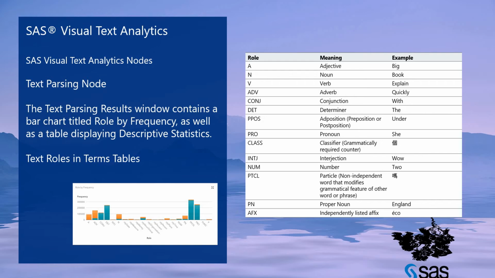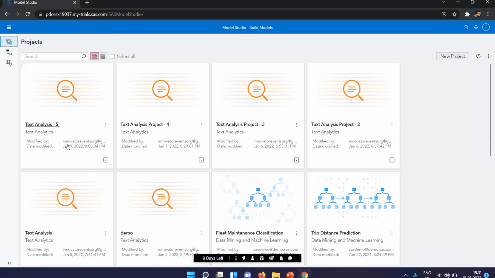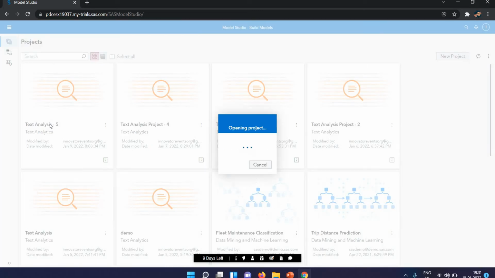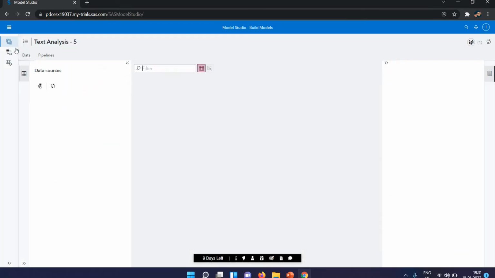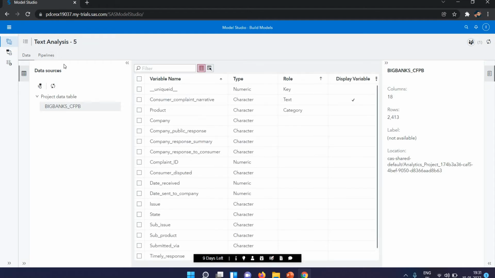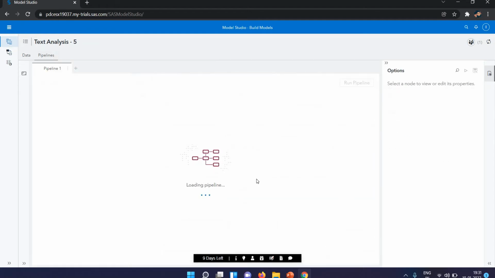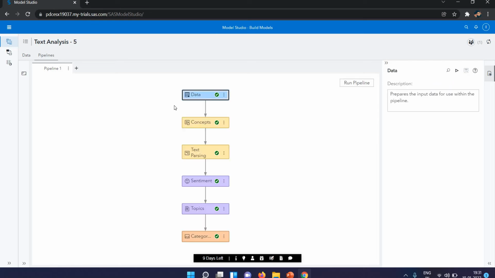Now we will see how to create the text parsing node. First I'm taking the last example that I created in this session. This is my Model Studio, and here is the pipeline. Because I selected a template, it created this pipeline by default.